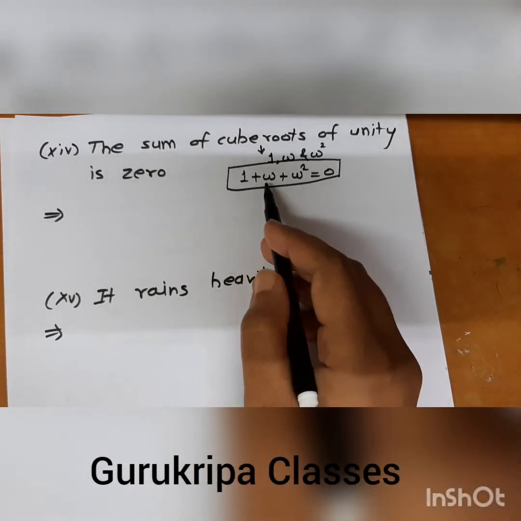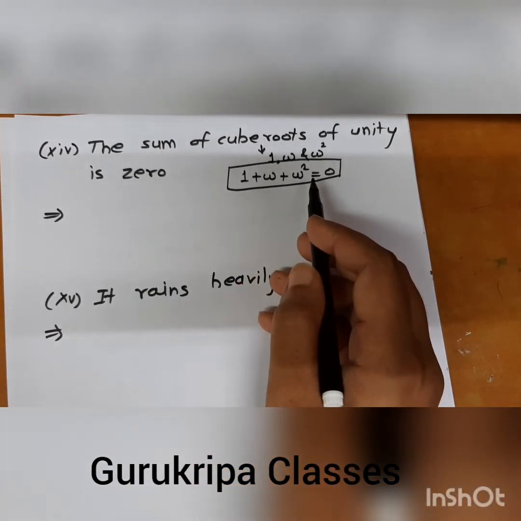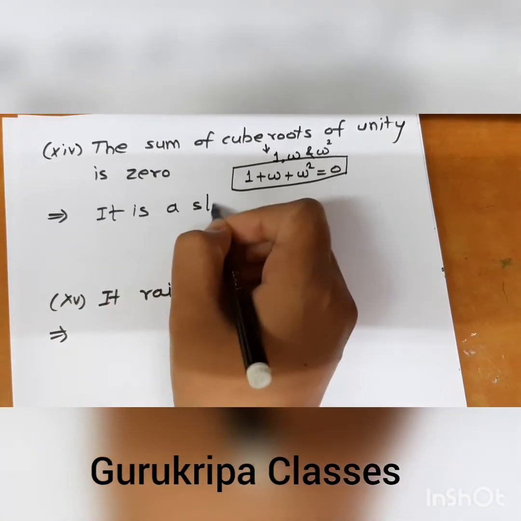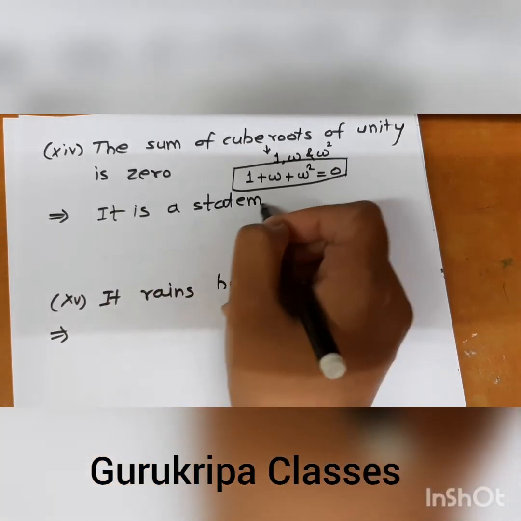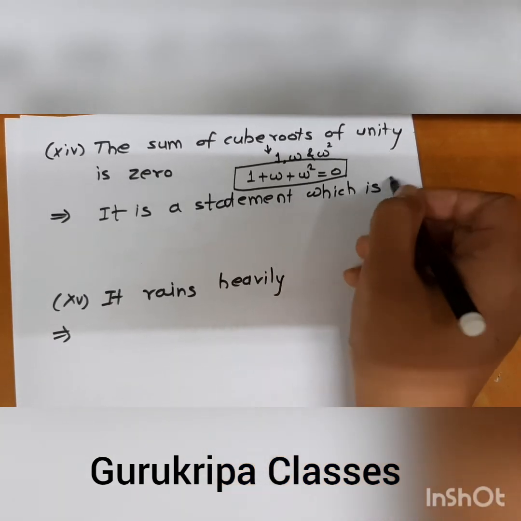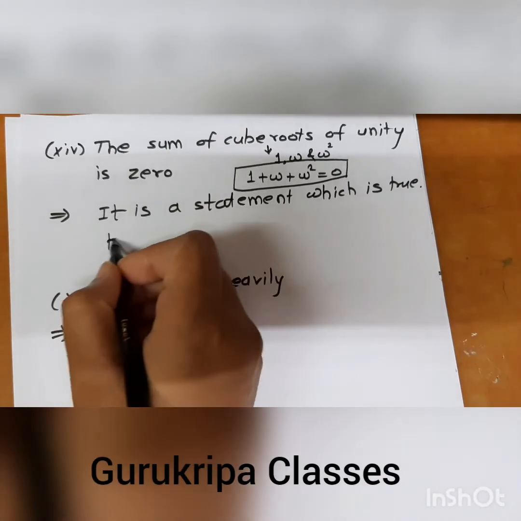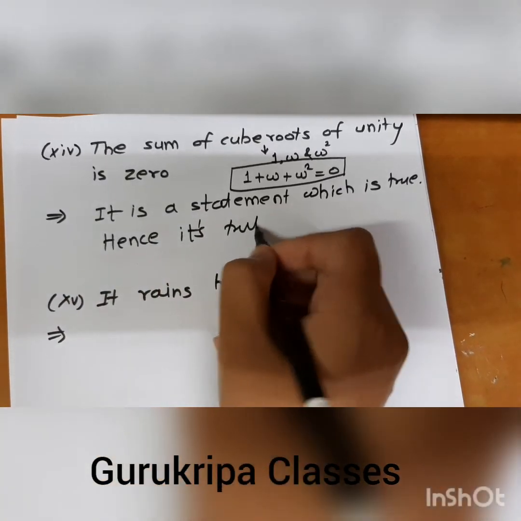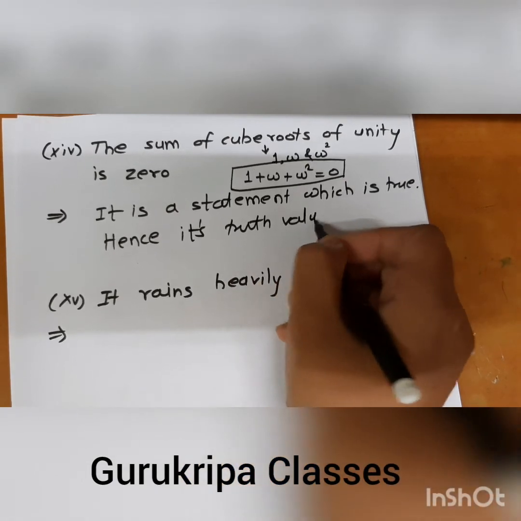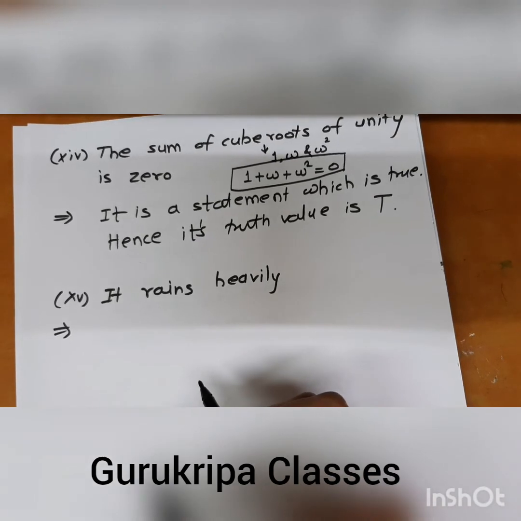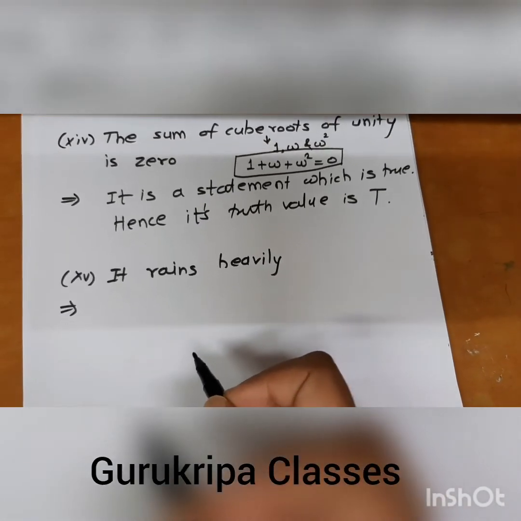So it is a statement which is true. Hence its truth value is capital T.